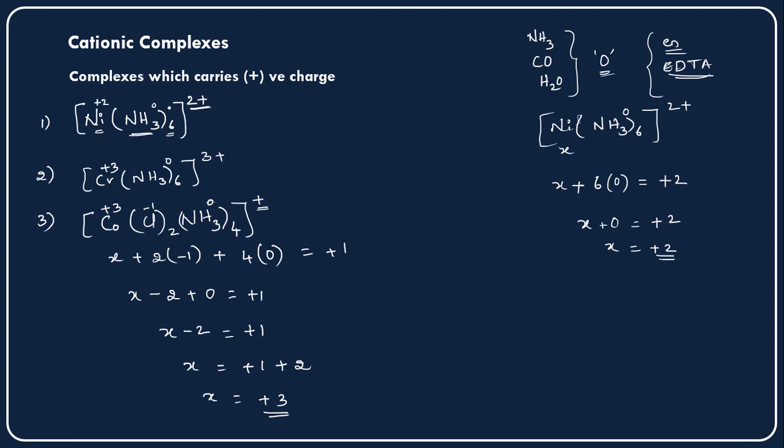But we need to remember that the oxidation state of the central metal cation is different from the charge of the complex, the one written right above the complex. This is the charge carried by the whole complex here. See this complex: cobalt is carrying plus 3, but the whole complex is carrying plus 1. So please remember this point. This is very important.